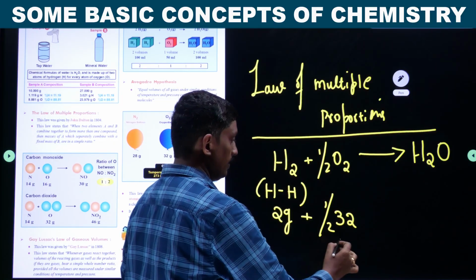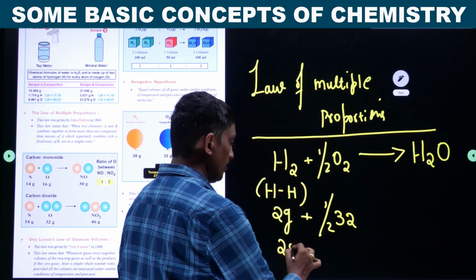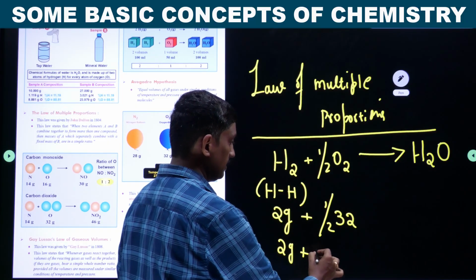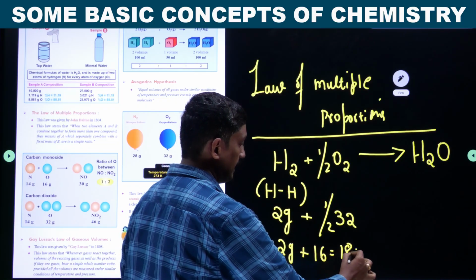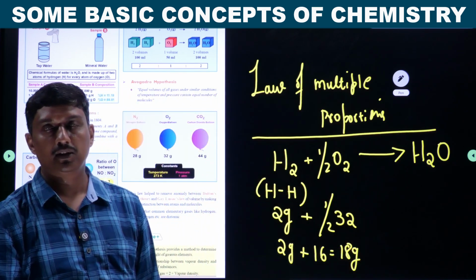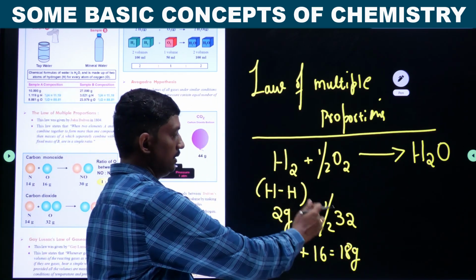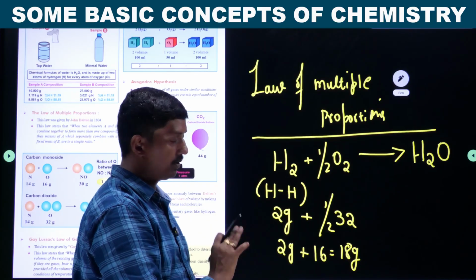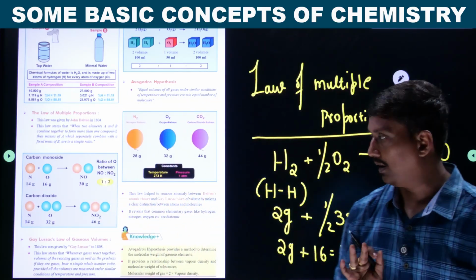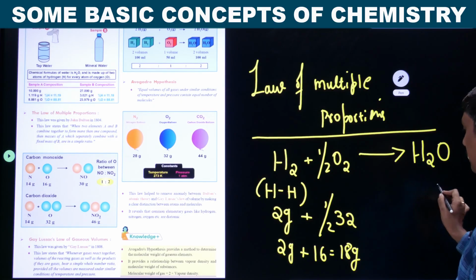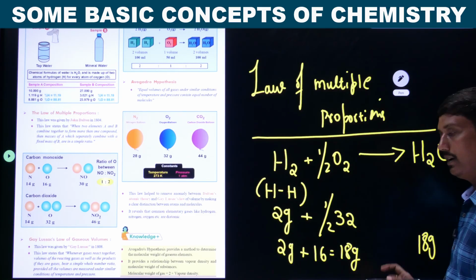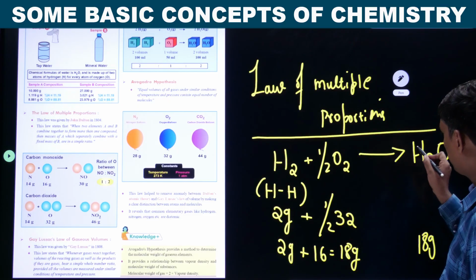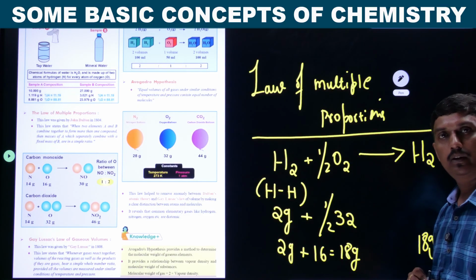Half of it is 16. 2 grams plus 16 is equal to 18 gram molecular mass. 18 gram molecular mass total, because it should follow conservation of mass. So if you combine, you get water with 18. That is the gram molecular mass of water.